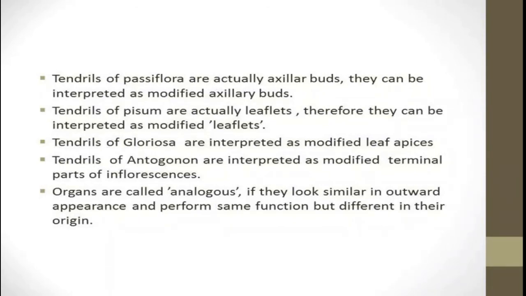Spines of Ziziphus, that is the ber, are interpreted as modified stipules, while spines of Opuntia are interpreted as modified leaves. These are modified parts of the leaves, like the tendrils which are described. Here tendrils are very well known to us. These tendrils are observed in the Cucurbitaceae family, in all the types of cucurbits which are used as vegetables and cultivated around our homes.